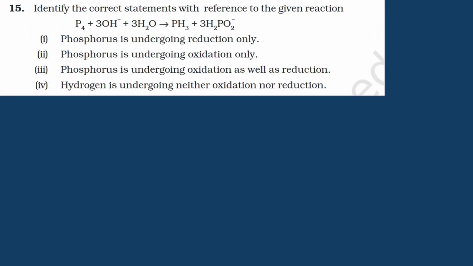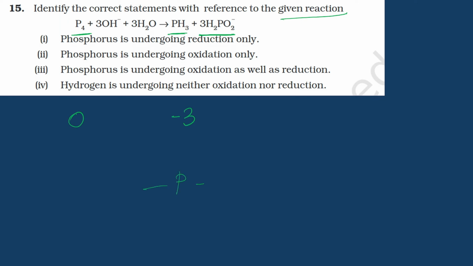Look at that. Question number 15. Very linked in a way to question number 14 if you want to check that out, in terms of phosphorus showing multiple oxidation states. But hey, identify the correct statements with reference to the given reaction. You got phosphorus P4 in its allotropic form, standard form P4, in a basic medium giving you PH3 and H2PO2 minus. Achha, theek hai. What's happening here? So phosphorus is at 0, and oh, look at that. PH3, that's another example. Yahan pe -3 oxidation state hai.